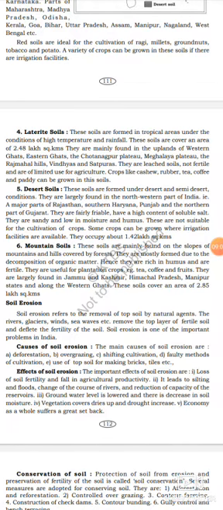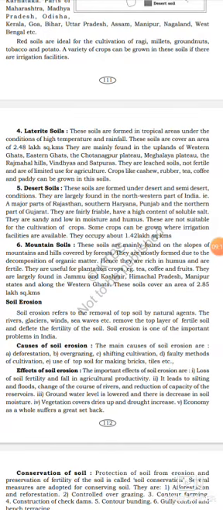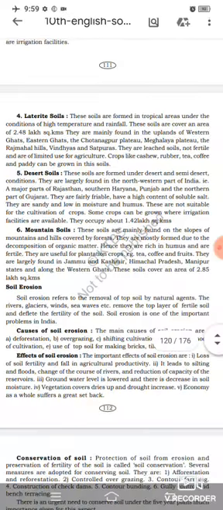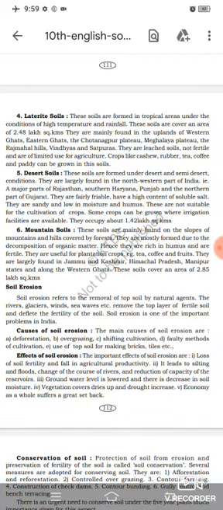They are mainly found in the uplands of Western Ghats region, Eastern Ghats and Chota Nagpur Plateau, Meghalaya Plateau, the Rajmahal Hills and Vindhya and Satpuras.